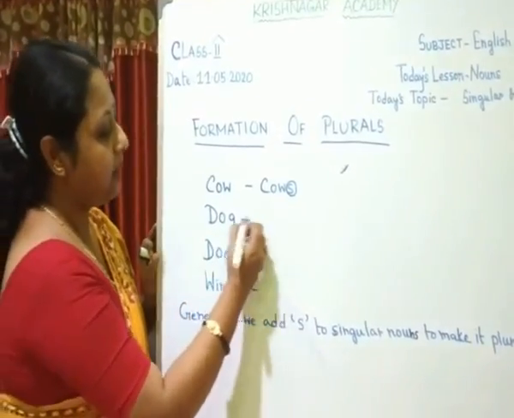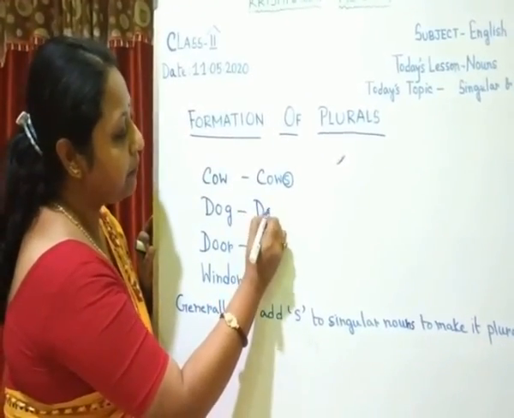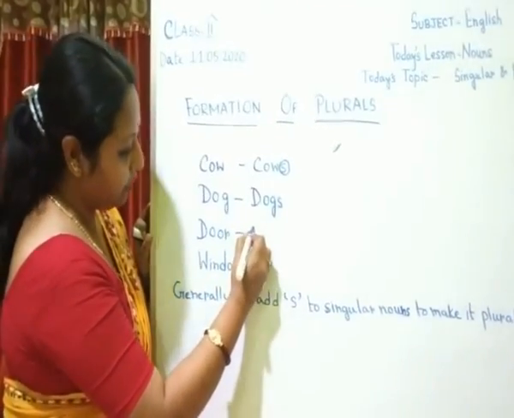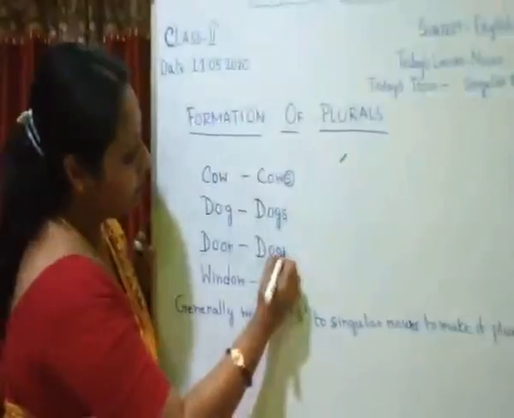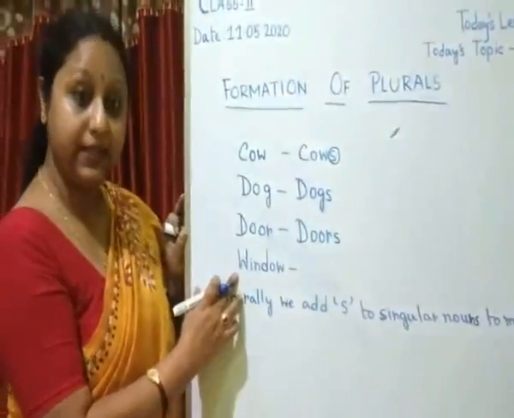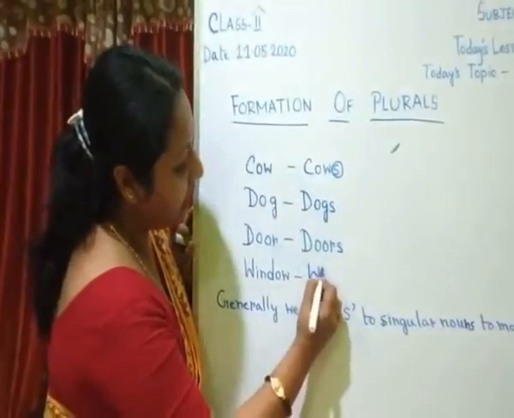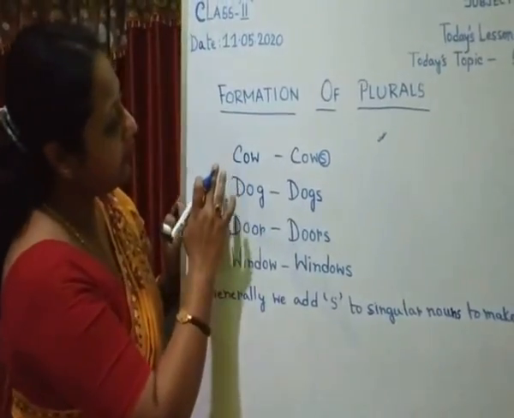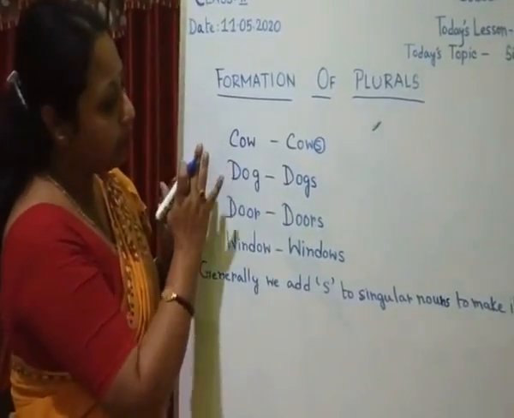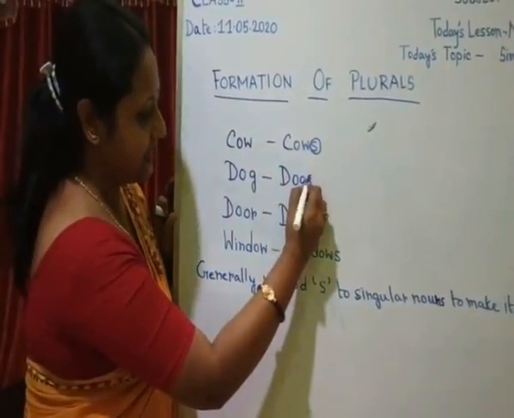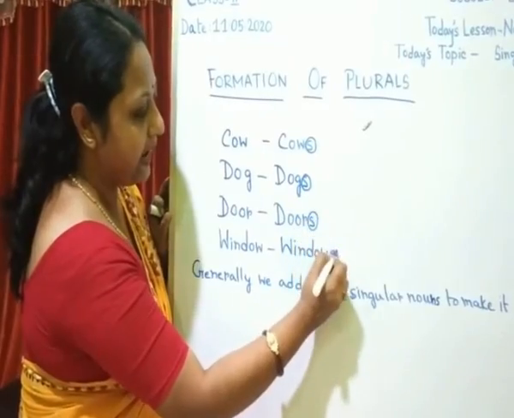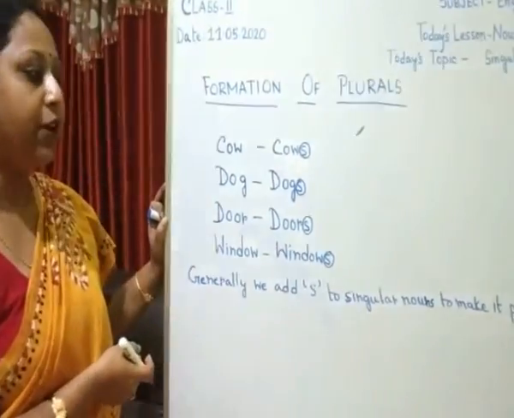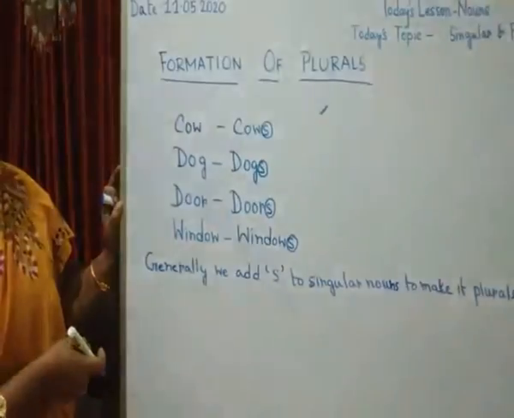In the same way, dog is singular but dogs are plural. Door is singular, doors are plural. Window is singular, windows are plural. In all these cases, we are adding s to make it plural. So, generally we add s to singular nouns to make them plural.